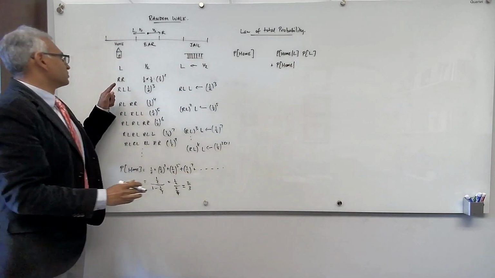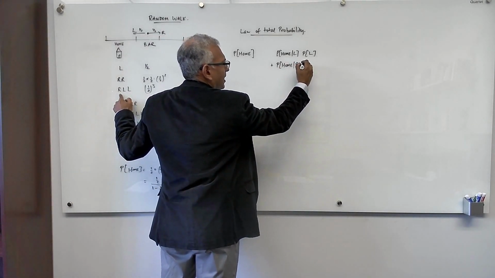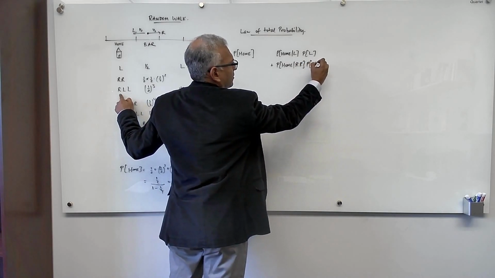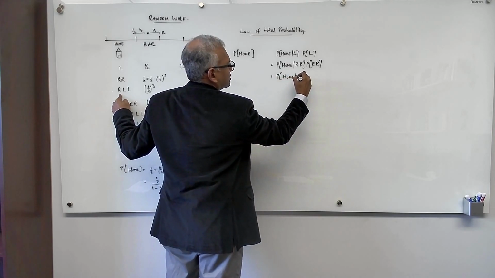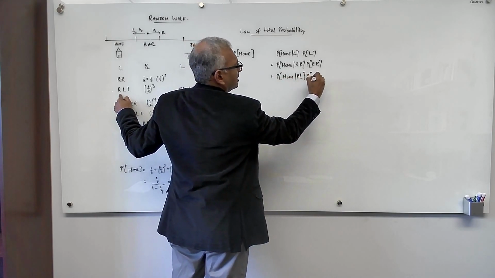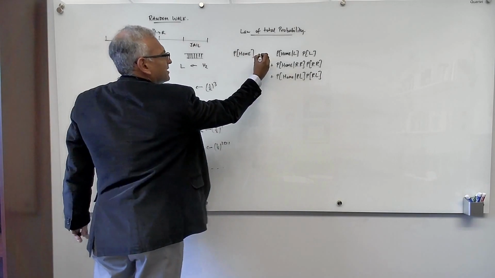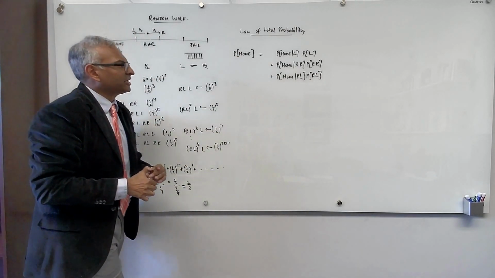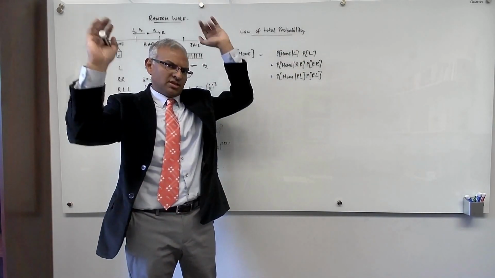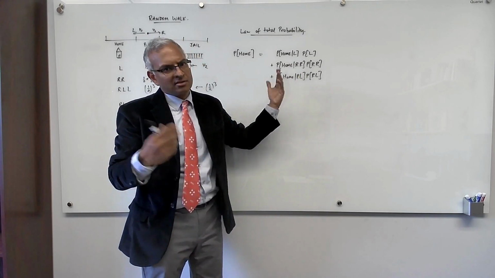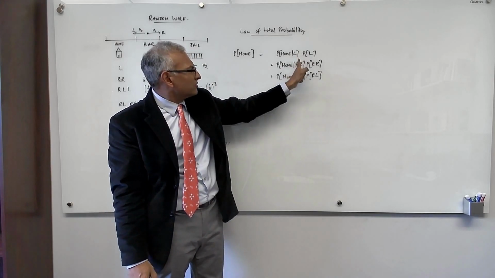Now the walk can start with either right or right-left. So probability to make it home given that he starts off right, times the probability to move right, plus the probability to make it home given that he starts his walk right-left, times the probability to start right-left. This is what the law of total probability says: break it into cases. There are 3 cases for how he can start off his walk. Either he moves left, that's one case, or he moves right, or right-left. There are no other cases. So you compute these conditional probabilities and weight by the chances of each of the cases.